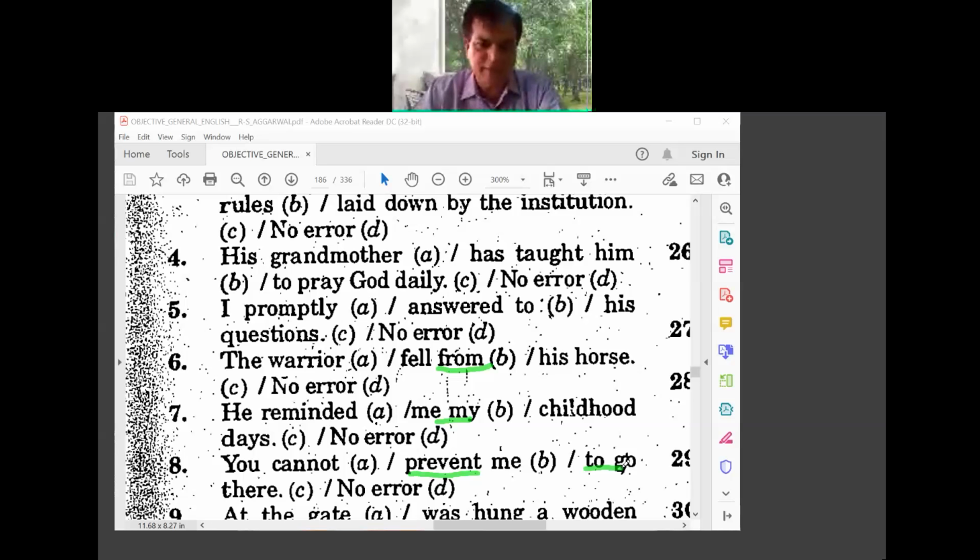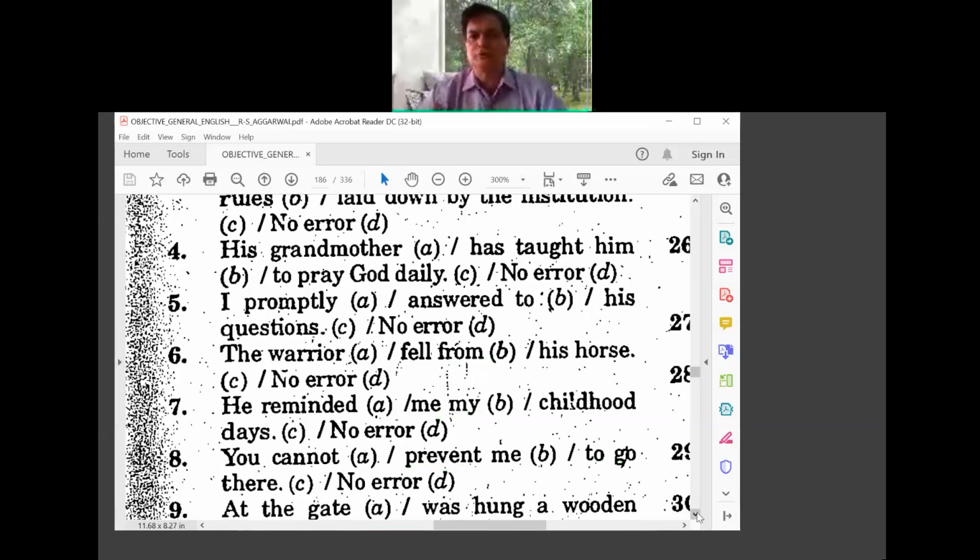In the case of some of these, we'll be using ing form. So to go will not come when you are using prevent the verb. So it has to be ing form. So therefore there is error there. So it all appears correct, but you see here how many mistakes we have been committing. So prepositions you have to study further.